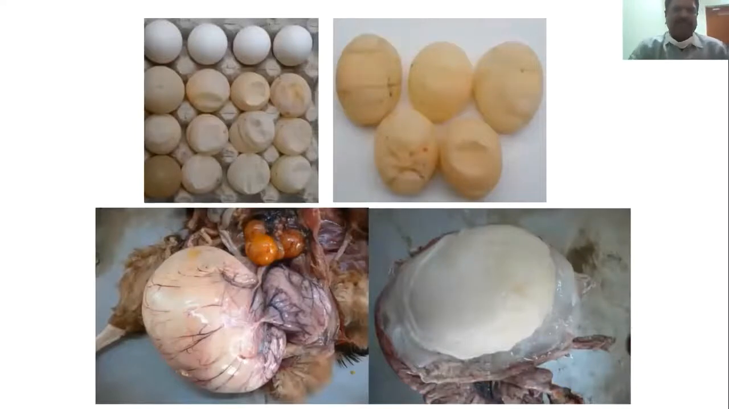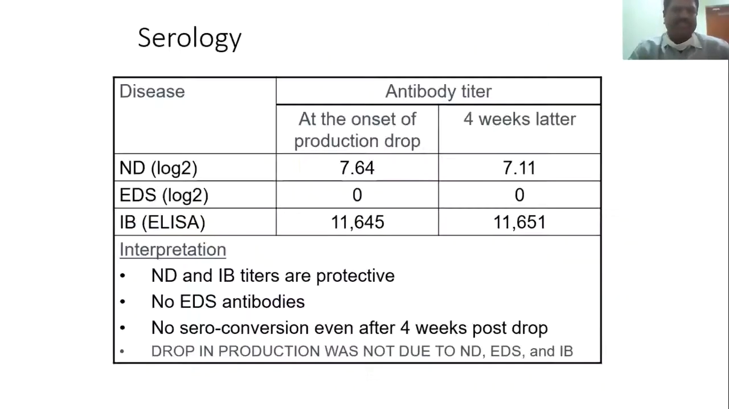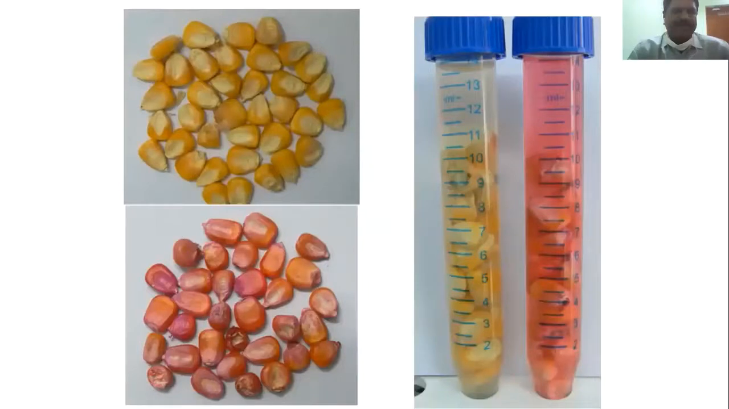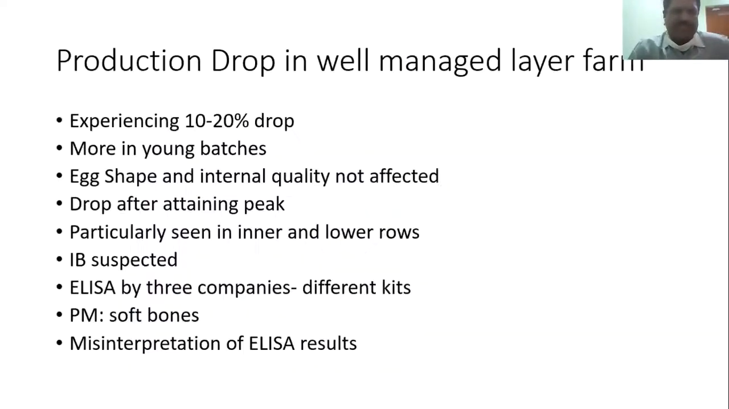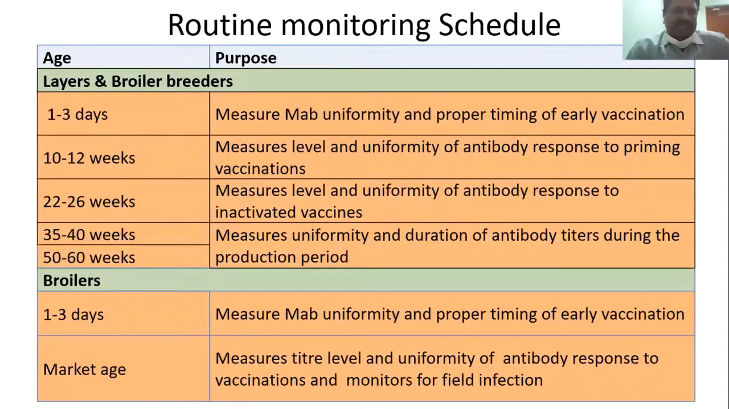Then we use this, sometimes in the field, to rule out causes. This is a case where there is a drop in egg production, shell-less eggs and soft-shell eggs. Here, if you see, the ND, EDS and IB titers are normal. And actually this was proven to be a pesticide toxin, because of the toxic effect on production. And we can use this for routine monitoring schedules.